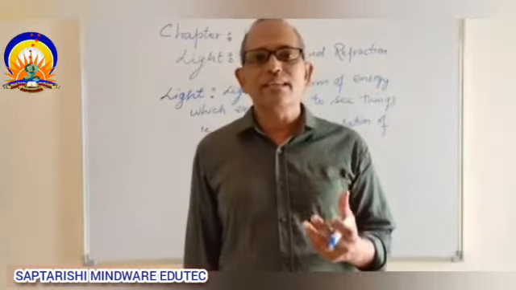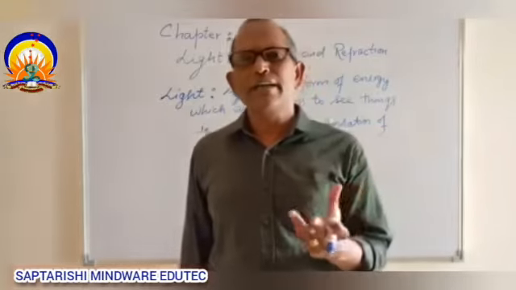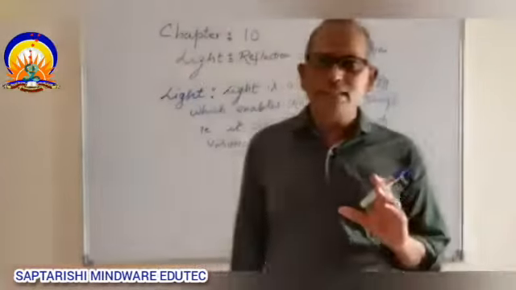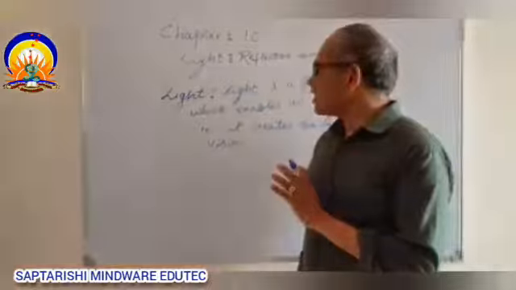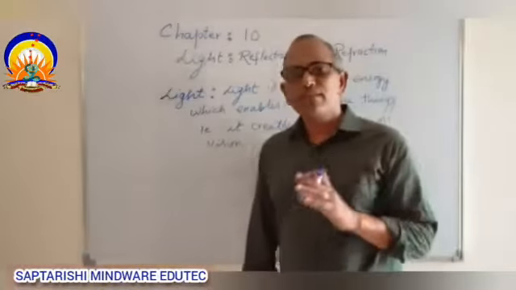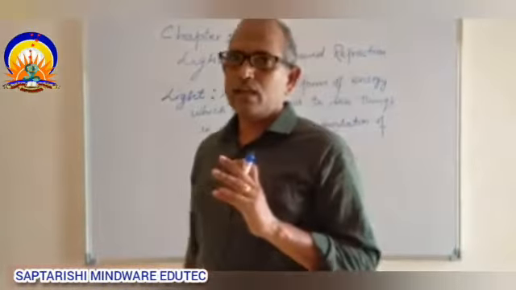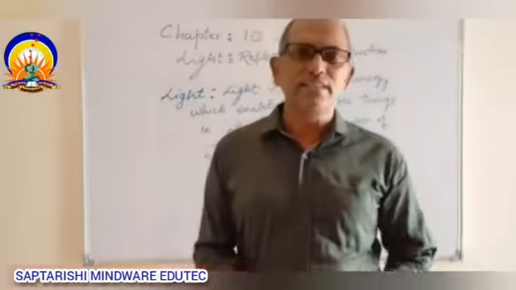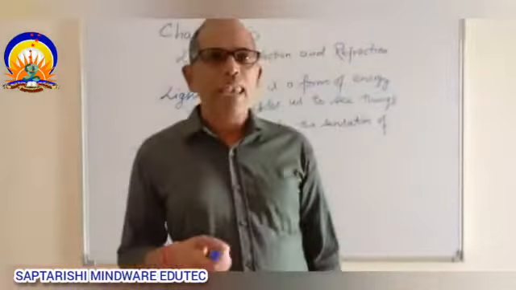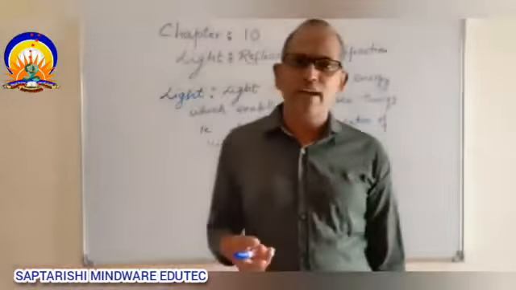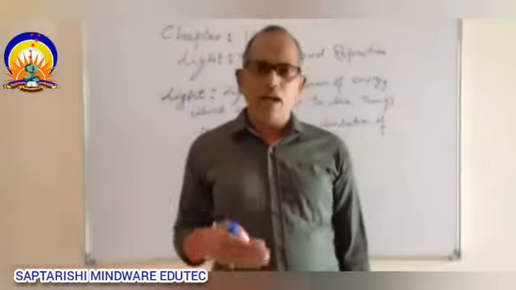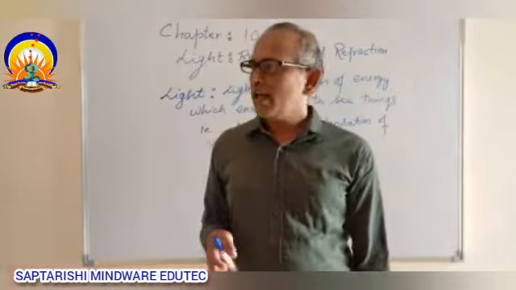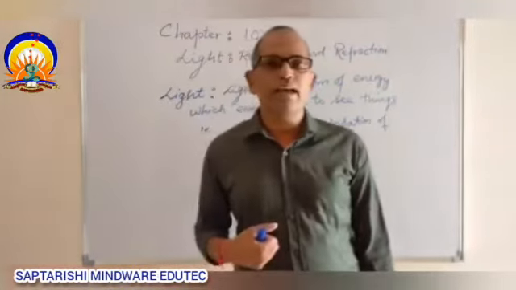So light in itself is actually a radiation. Here we are going to discuss the visible light. Visible light has a different range. According to the wavelength, light has been classified into ultraviolet, infrared and then visible light.